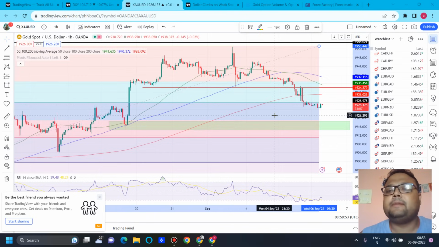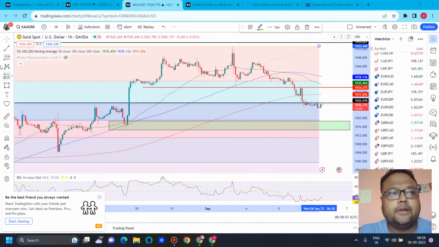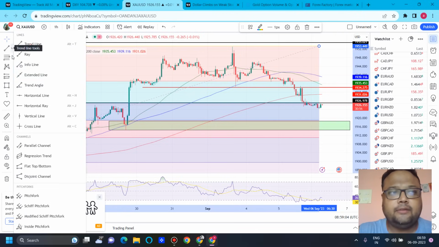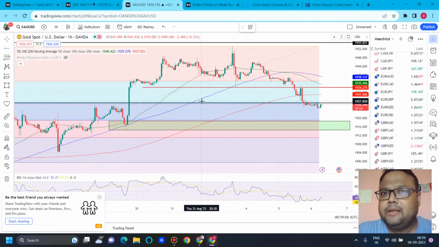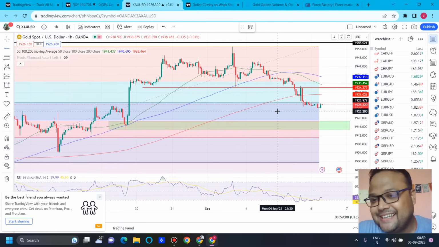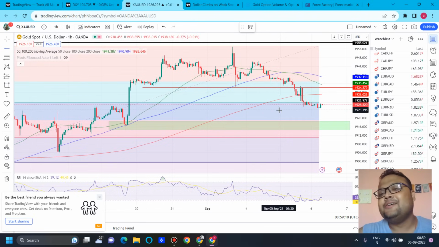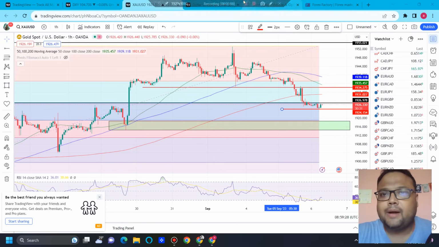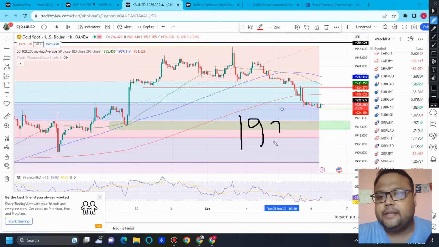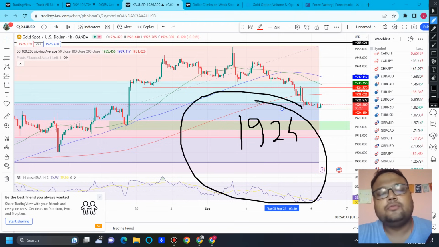If I need to take a buy, then I'll obviously be going for a buy around this area. Yesterday I told you guys that we have a risky sell opportunity below 1934, but when the opportunity came it did not look very risky, to be honest. It looked very nice. So today also, if market breaks 1924, then you can look for a sell